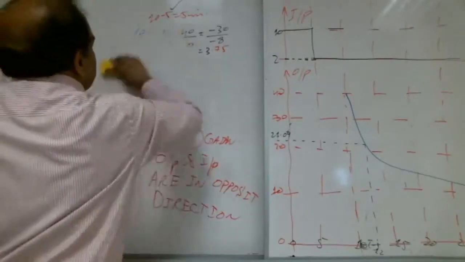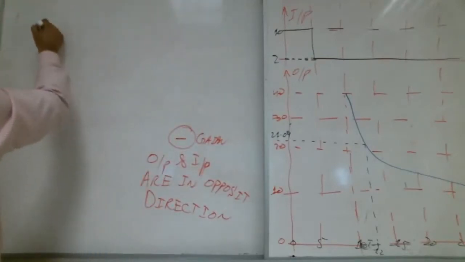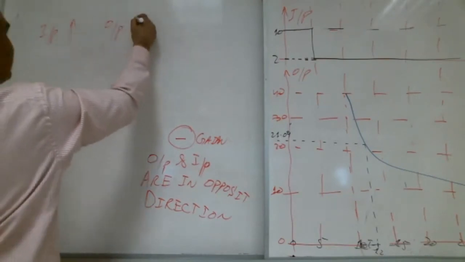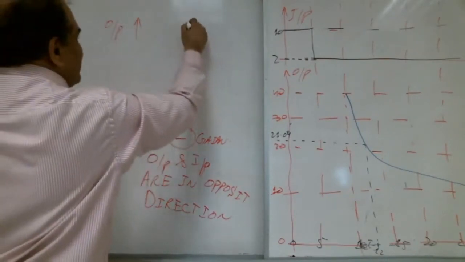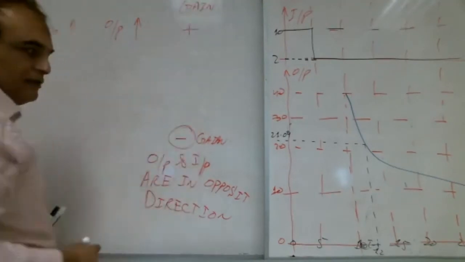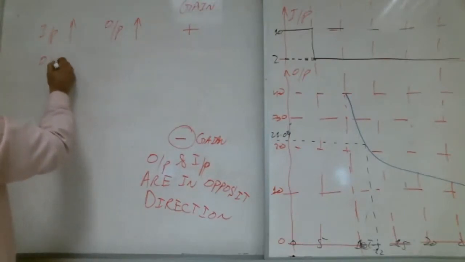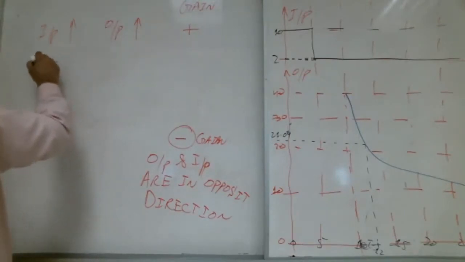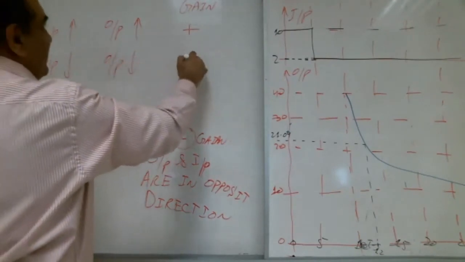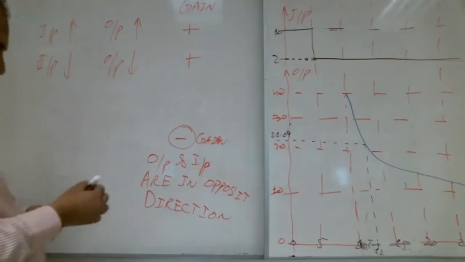So what does it mean again? Input increasing, output increasing, gain positive. If input decreasing, output also decreasing, gain is positive.